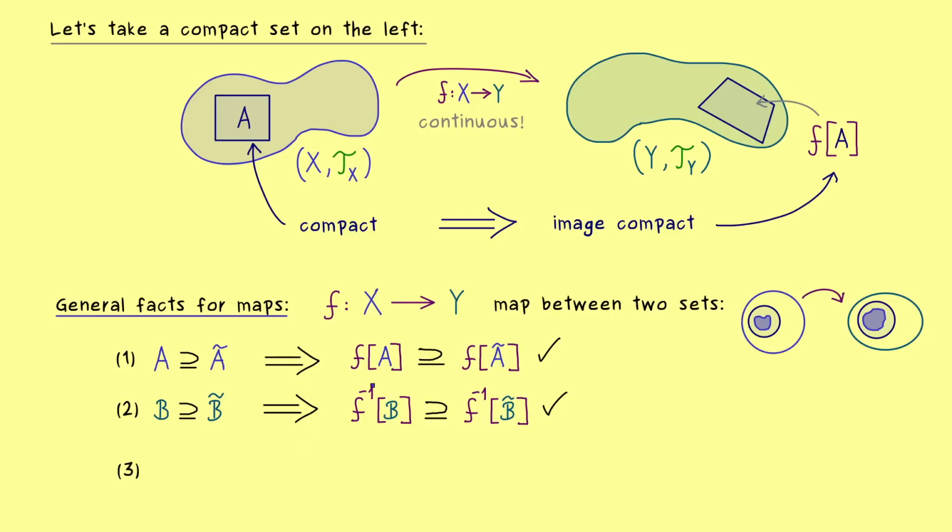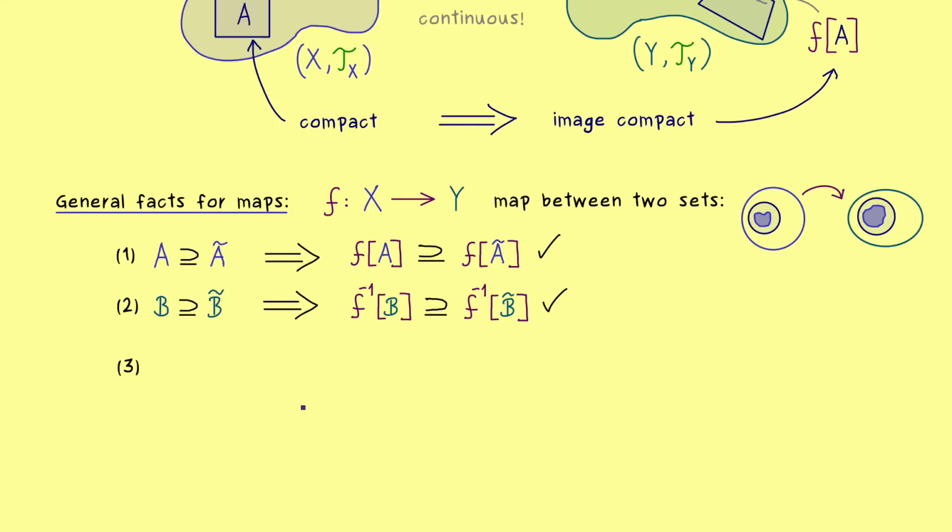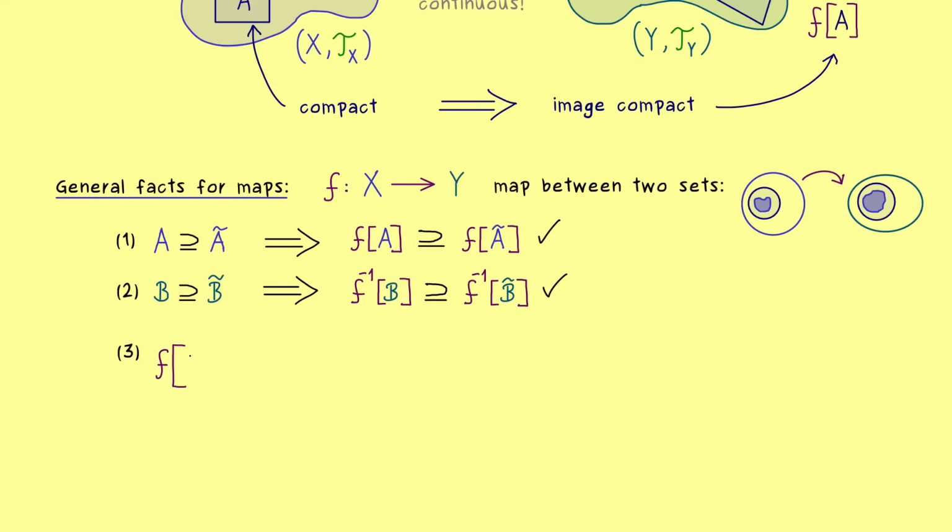Moreover, both things also conserve unions. This means if you look at the image of a union of sets A_i, then it's totally allowed to just pull out the union symbol. So more precisely, this will be the union of the images of A_i. So quite a simple rule, but definitely something that requires a proof. So I would say, let's start with an element y from the left-hand side.